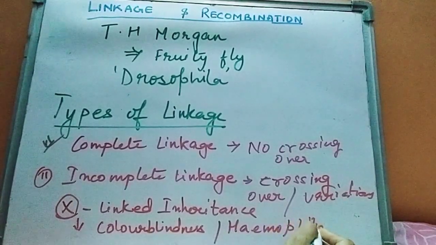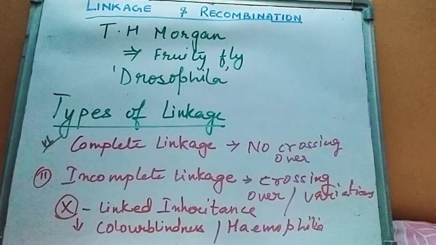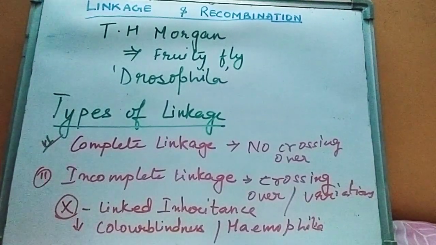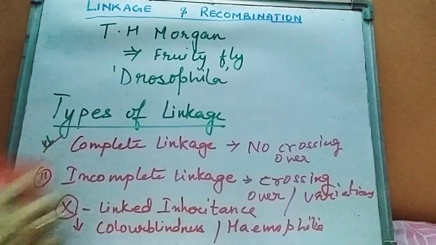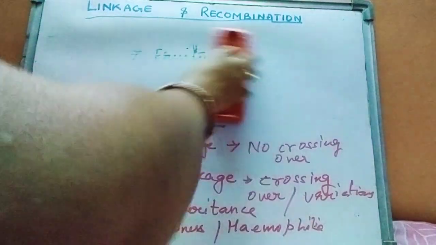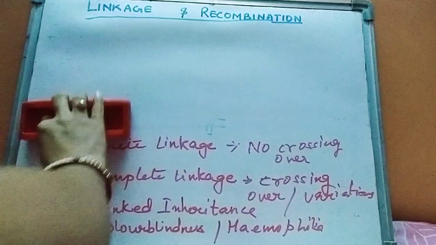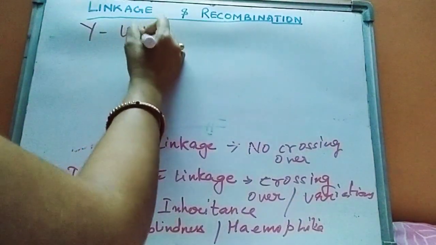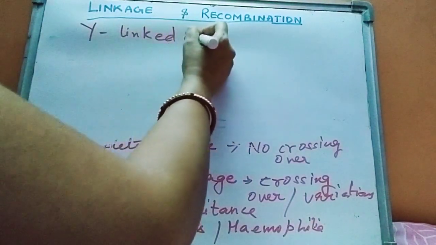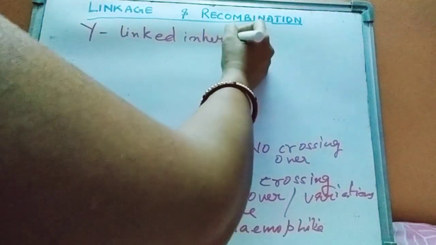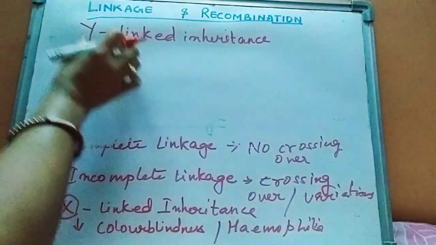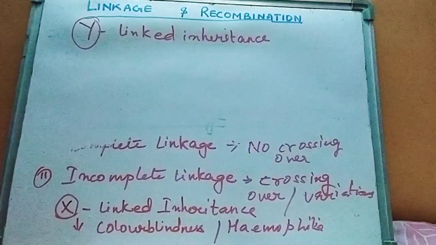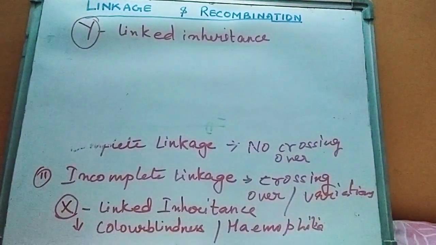So they are X-linked inheritance or X-linked traits, and similarly the traits or genes which are found only on the Y chromosome are known as Y-linked inheritance. What are they known as? Y-linked inheritance. So the word linked you have to understand. That means the genes are linked together in this particular chromosome. So you have to understand that.